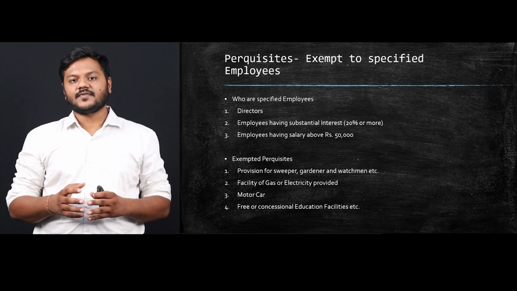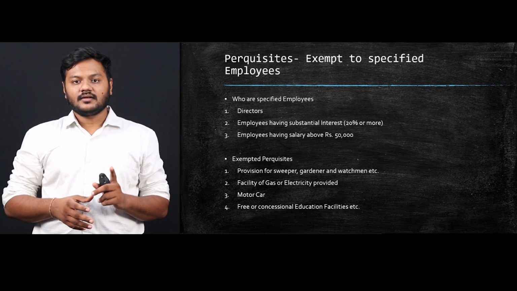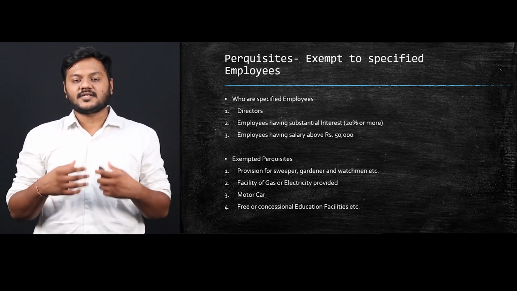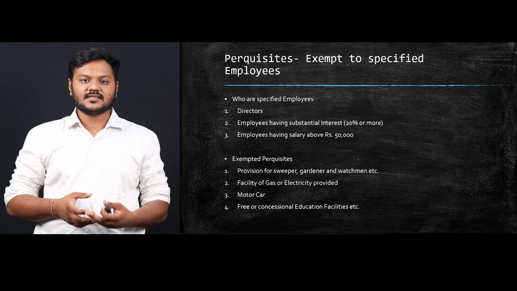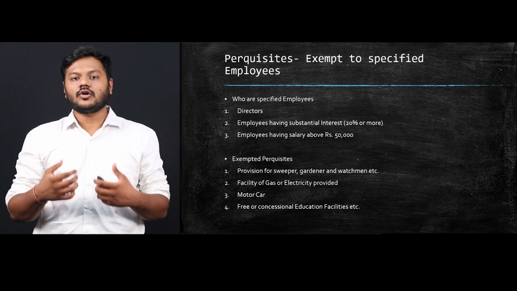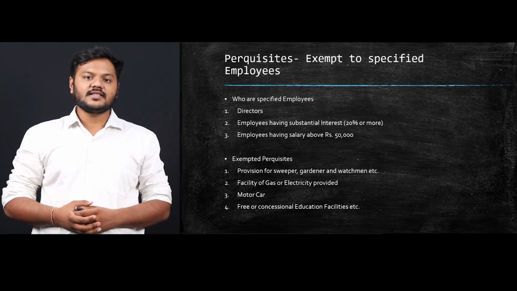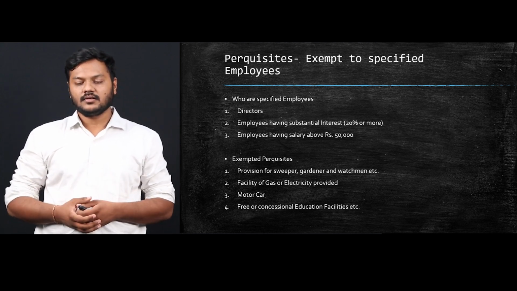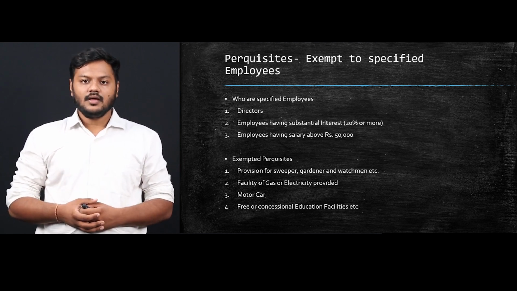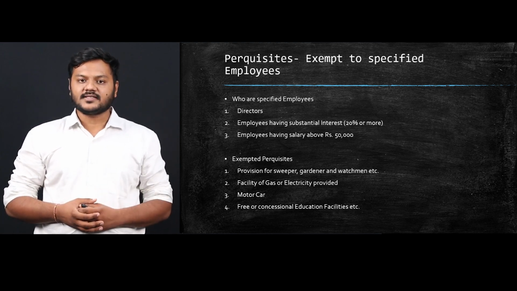The definition of specified employees as per the Income Tax Act covers all those employees who are, one, a director of the company, or second, employees who have substantial interest in the company. Now, what do I mean by substantial interest? Substantial interest means employees who are holding 20% or more share capital of the company. Or third, those employees who have a salary of 50,000 or more per month. All those employees would be considered specified employees. And if you are an unspecified employee, then the following perquisites would be exempted for you.